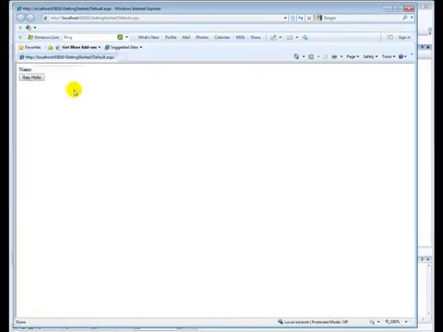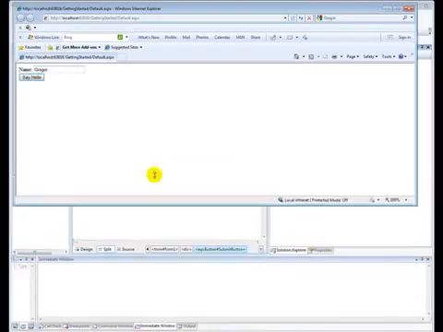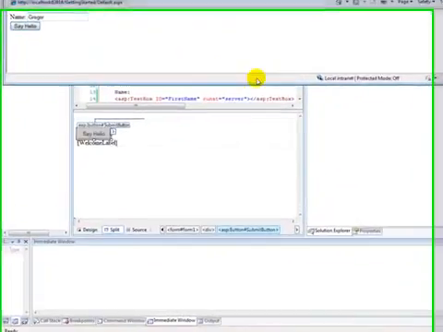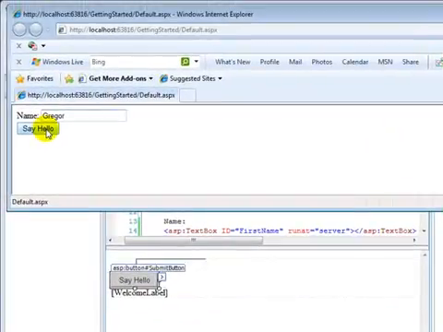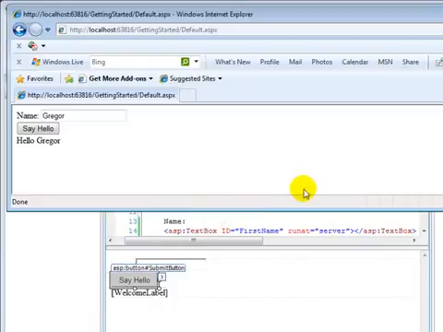You can see in my website that I have a name here. In the text box, I'll go ahead and put in Gregor for my name. I'll click Say Hello. Before I click the button, let me bring this browser up a little bit so you can see the browser bar down here. When I click the button, it will actually submit the form and reprocess. It should go fairly quickly since it's a local server, but did you notice that it refreshed the page and actually displayed Hello Gregor down at that page. So very quick and very easy to create a very basic functionality in this web form.